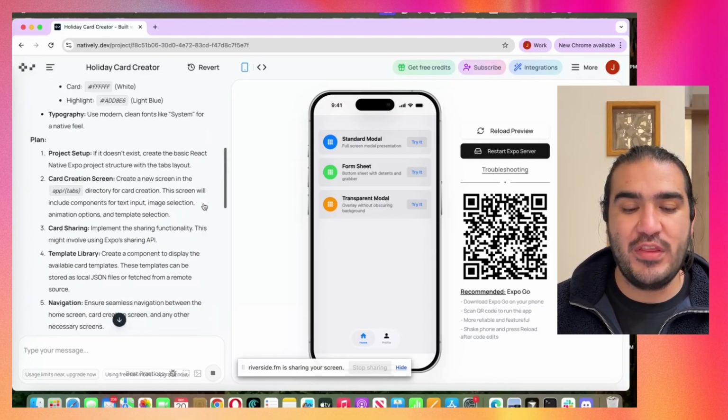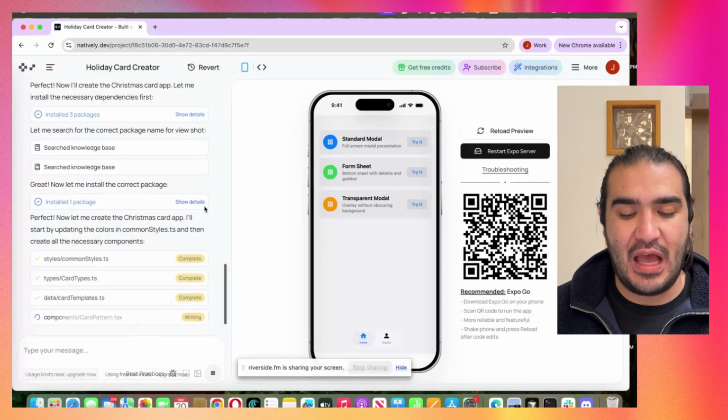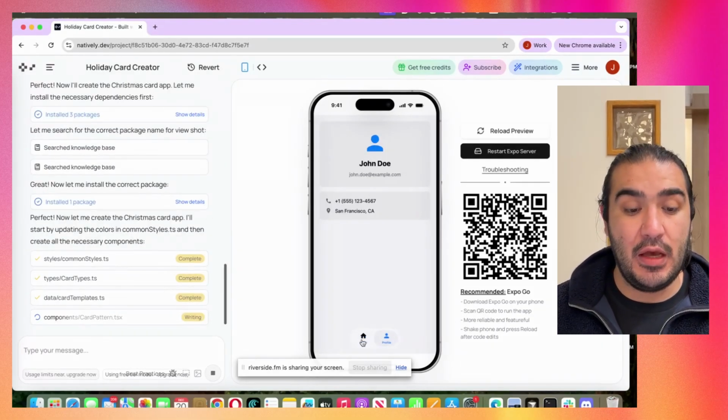And we're waiting for Natively to build, and then we will see how our app looks. Yeah, and that would be amazing.